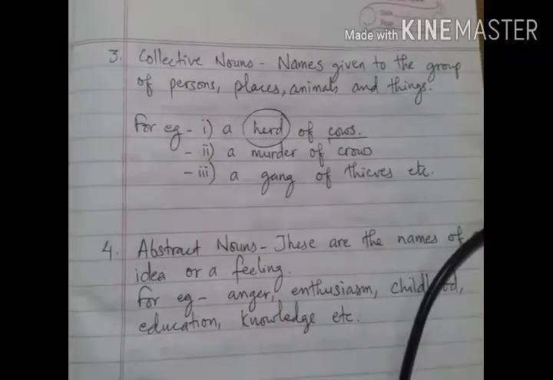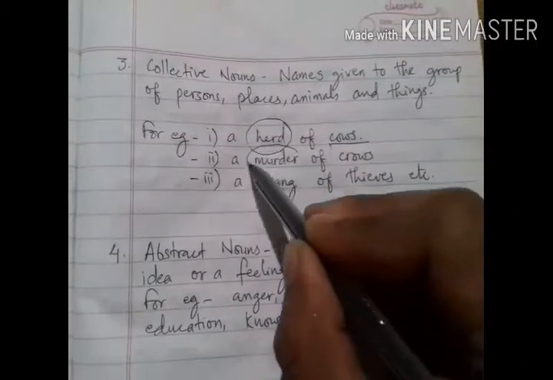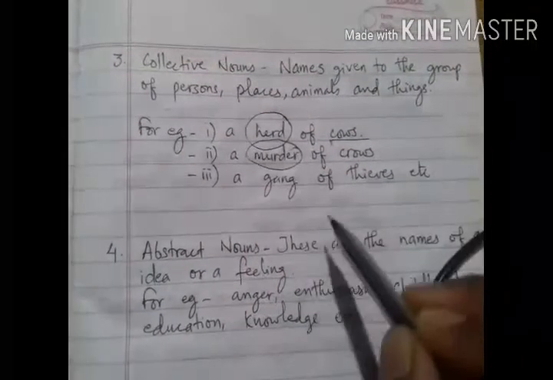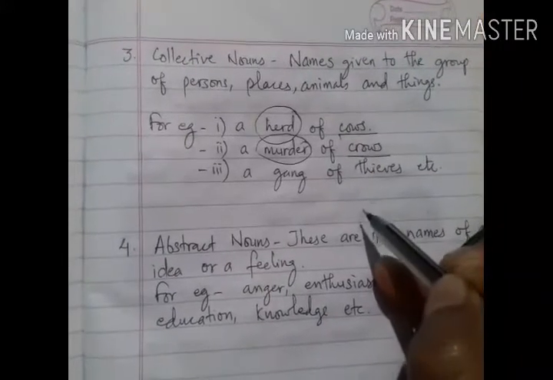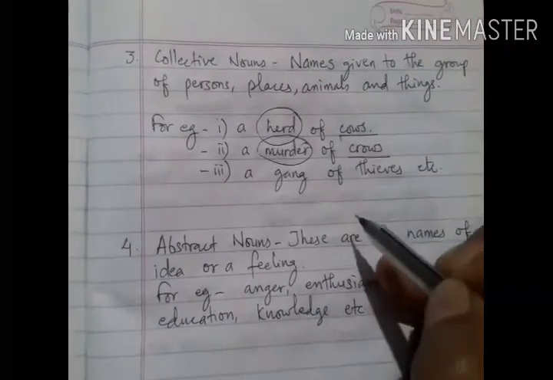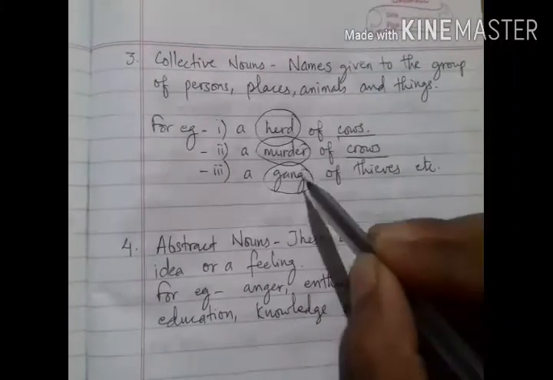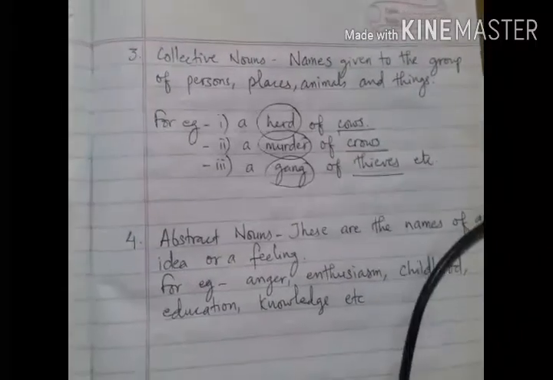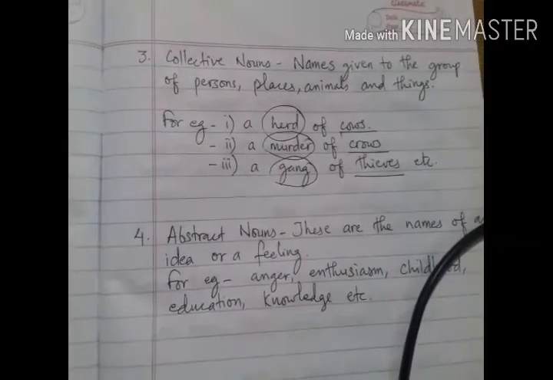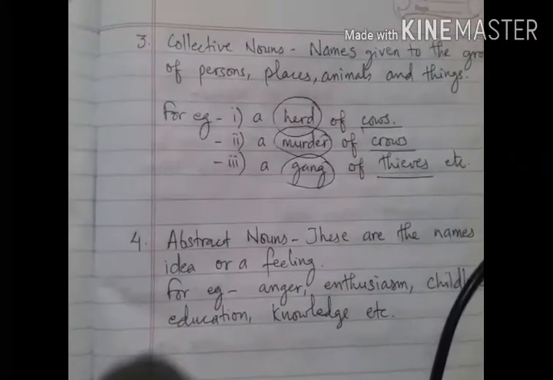Now come to the second example. We have a murder of crows. So here the word murder is a collective noun because it refers to the group of crows. In the third example, we have a gang of thieves. So here the word gang is a collective noun because it refers to the group of thieves. In the same way, we have so many collective nouns like a constellation of stars.